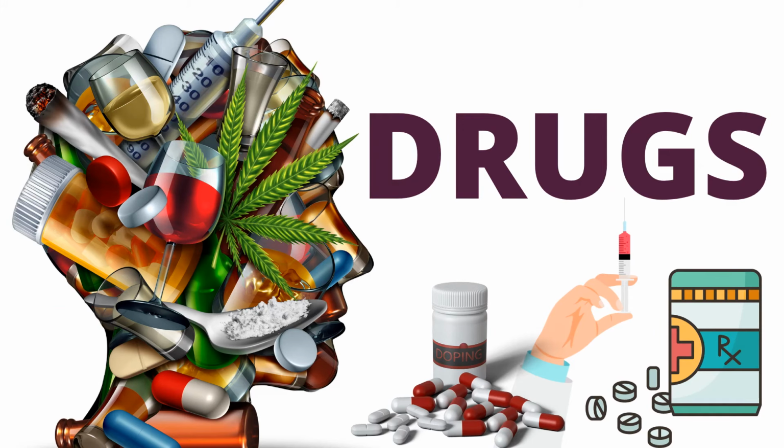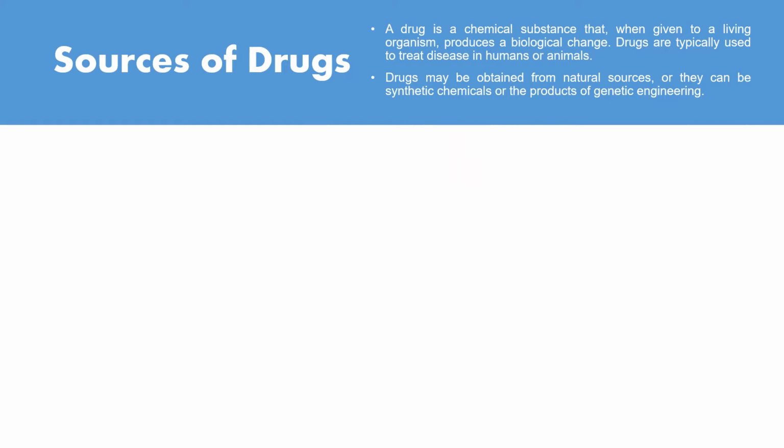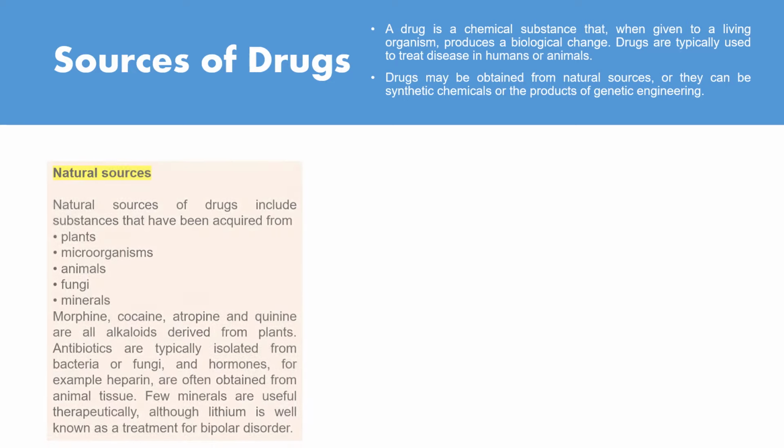Then we have drug sources. Sources of drugs. A drug is a chemical substance, as we said, that when given to a living organism, will produce a biological change. Drugs may be obtained from natural sources. They can be synthetic chemicals or produced through genetic engineering.